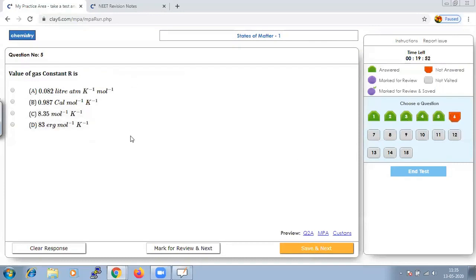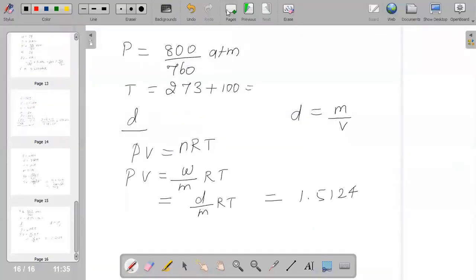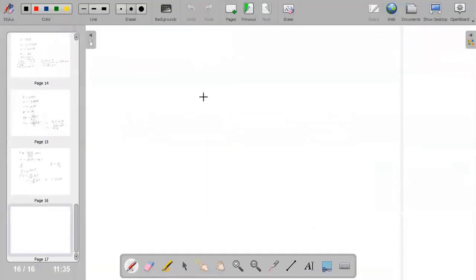Value of gas constant R. This is a very important question, and along with it you have an important piece of information: the value which we consider for R will depend upon the unit of pressure which they are mentioning in the question.